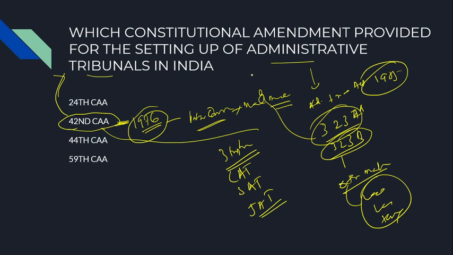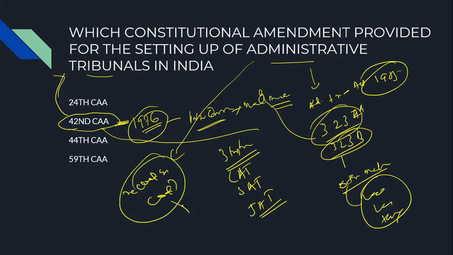See, the main function of the administrative tribunal is recruitment and conditions of service. If your recruitment or conditions of service are not in accordance with your service code book, then you may approach the administrative tribunal against the recruiting authority. Right? So you have to remember all these things.